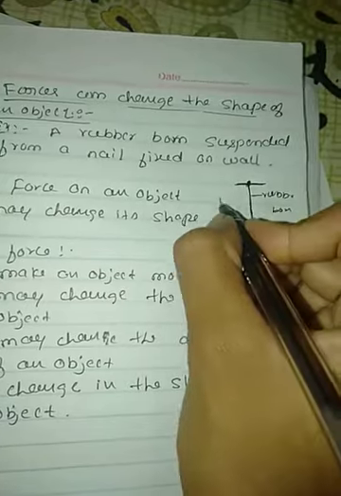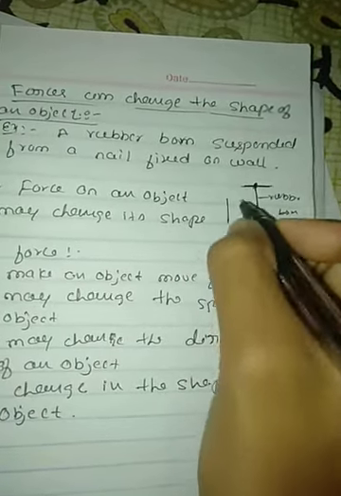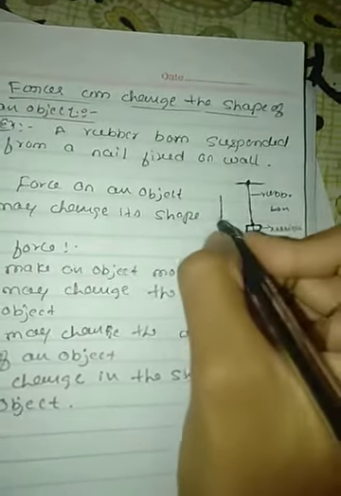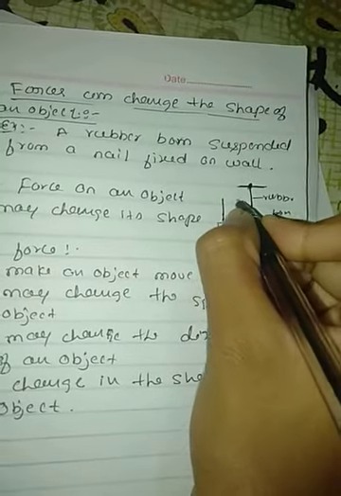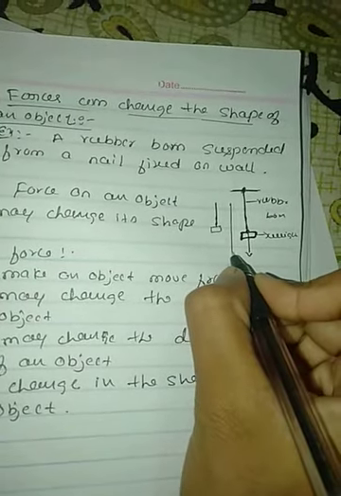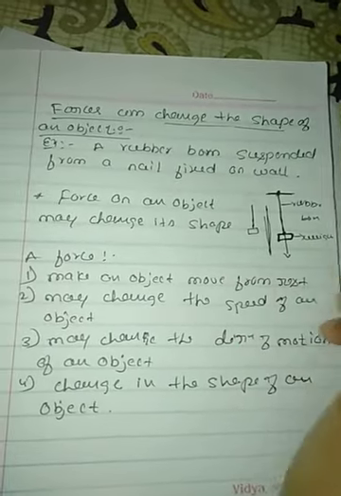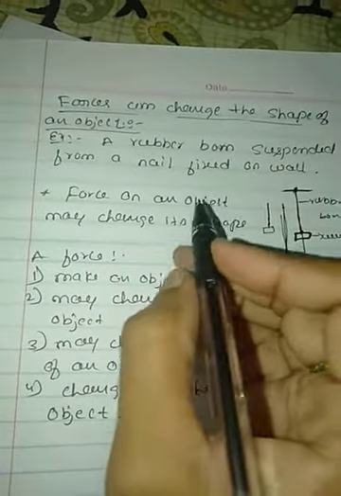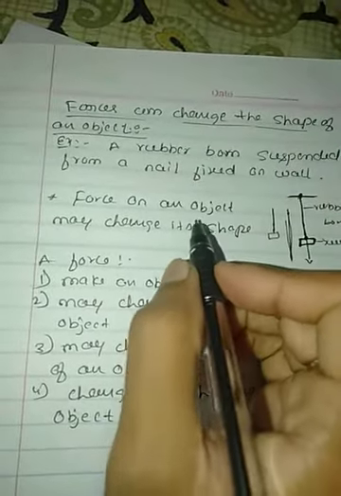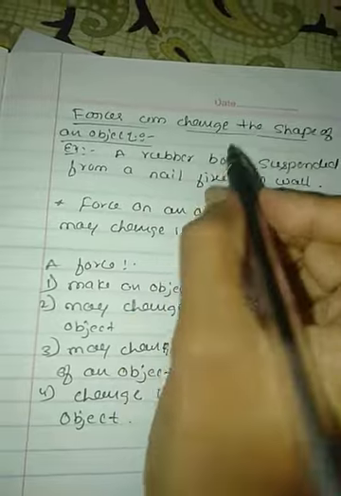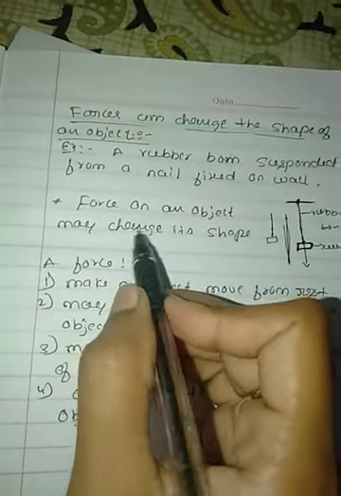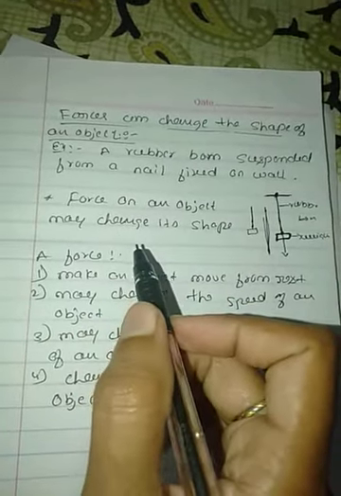Yes, this is the rubber. Before applying the force, the rubber looks like this. When you apply some force, the rubber will extend like this. That means its shape changes. So here we see that the force can also change the shape of an object. Remember that the force can also change the shape of an object and also change the state of the motion of a body.